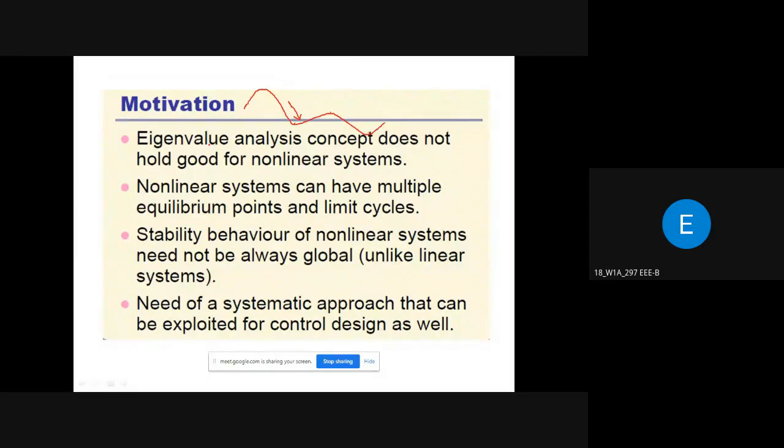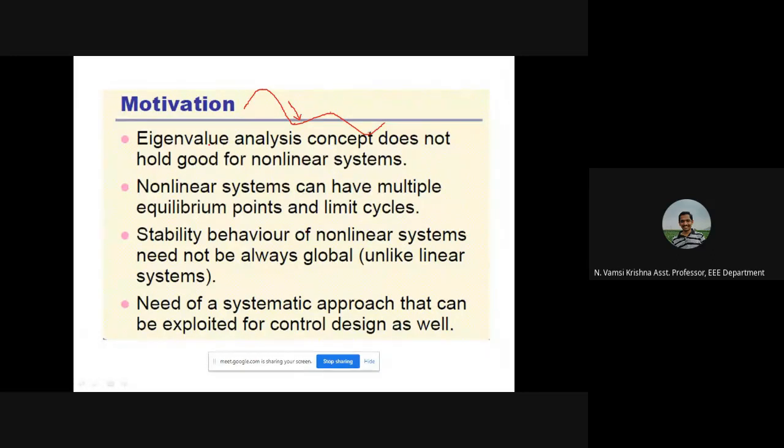Unstable, sir. So whenever the energy keeps on increasing, we can say that the system is unstable. If the energy is decreasing with respect to time, at some point its entire energy will be lost and it will be stable. If the energy is not changing, constant energy, then it is called a conservative system. We cannot say that it is stable or unstable. It is a conservative system. So based on this, we need to determine a mathematical approach.